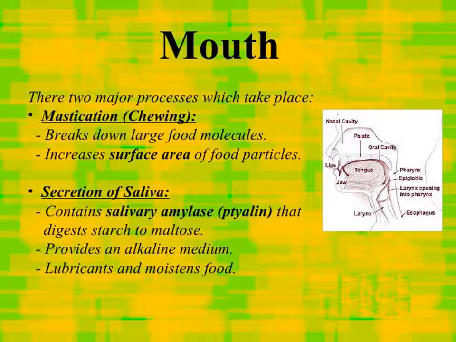Mouth. The mouth is the main organ of digestive system or the first organ of digestive system. There are two major processes which take place. Mastication means chewing. Break down large food into small molecules. It increases the surface area for food particles. Secretion of saliva contains salivary amylase, that is ptyalin, which digests starch to maltose, provides an alkaline medium, lubricates and moistens the food.